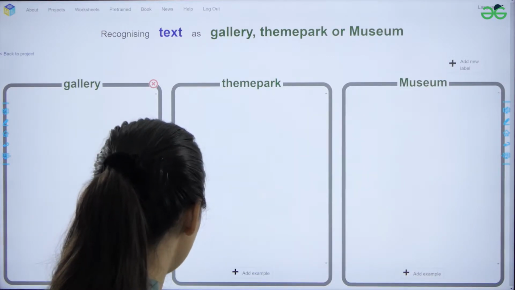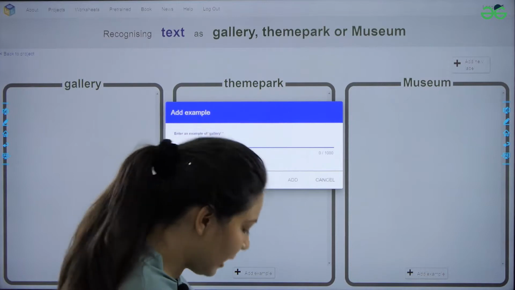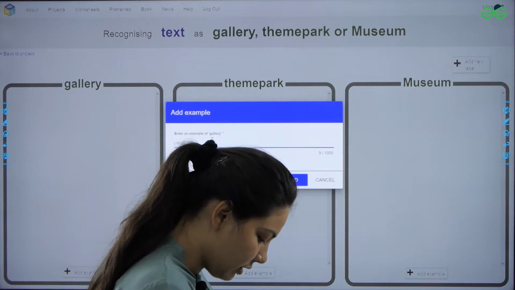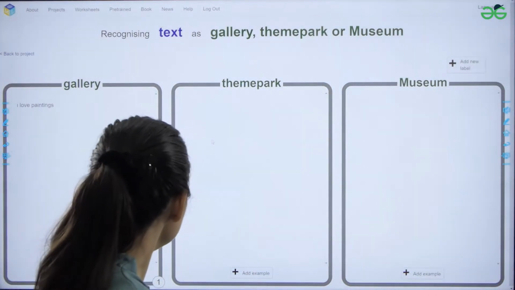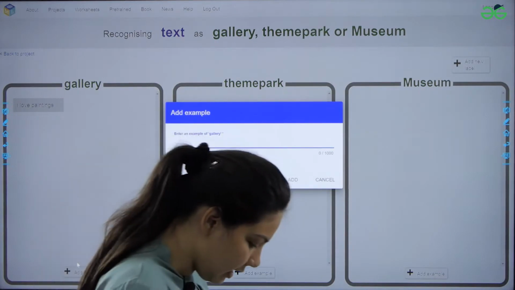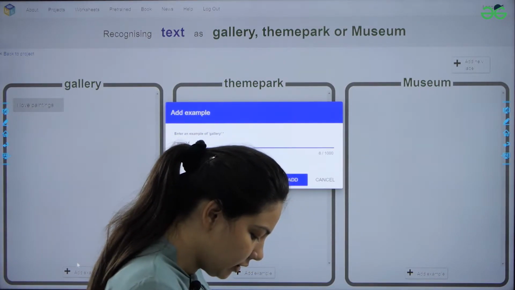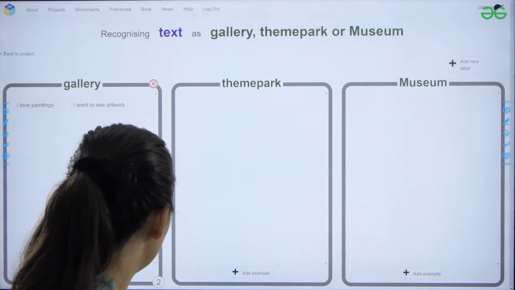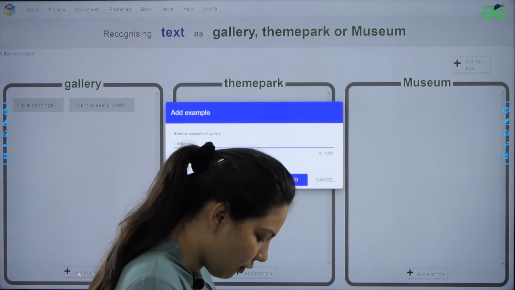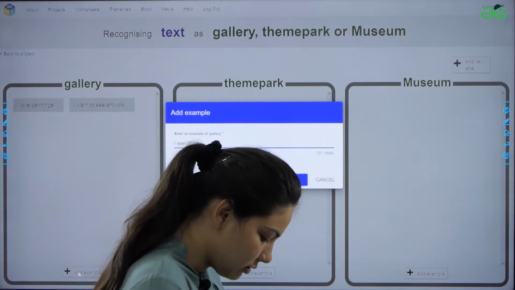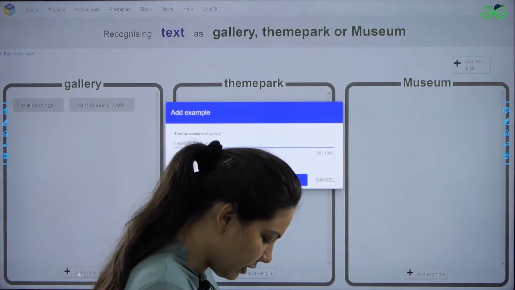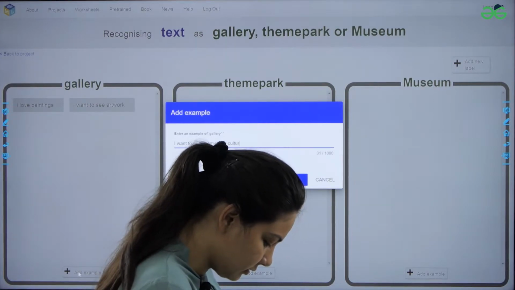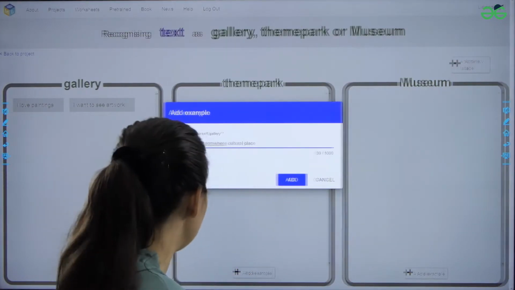So let us add examples for gallery, like if any tourist would suggest, I love paintings, or let's say I want to see artwork, or I want to go to somewhere cultural, or any example you can add.